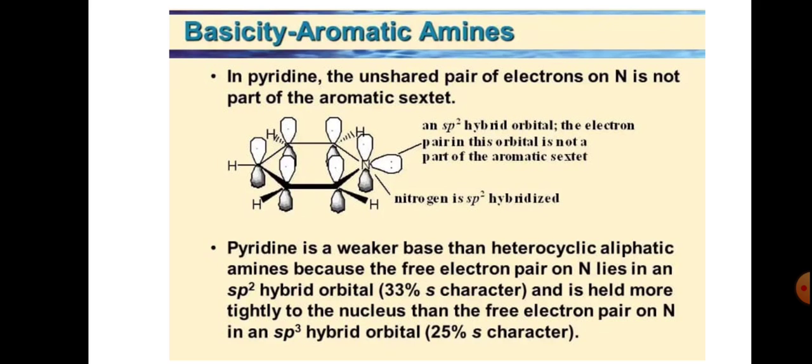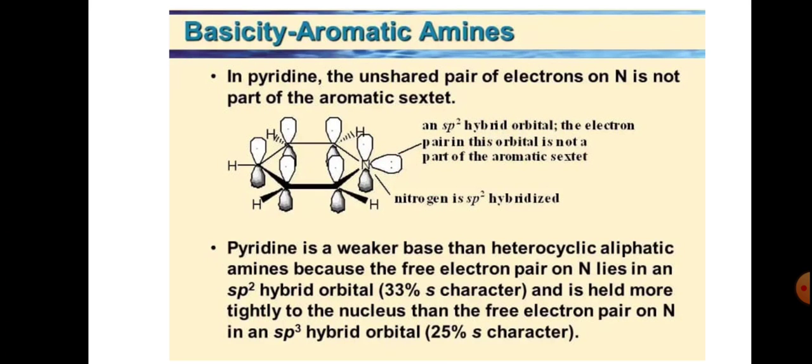Earlier we discussed the aryl amines, where the nitrogen's pair of electrons is in the aromatic sextet. Here the nitrogen is sp2 hybridized, and the electron pair in this sp2 orbital is not a part of the aromatic sextet.